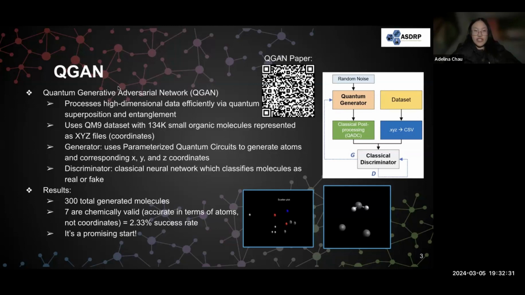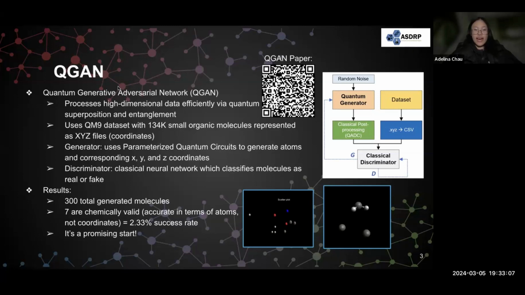Within the quantum generative adversarial network, there were two parts. The generator used parametrized quantum circuits to generate atoms and corresponding X, Y, Z coordinates, while our discriminator was a plain classical neural network which classifies molecules as real or fake. One quick note: the reason we decided to keep our discriminator purely classical was because the task of binary classification is already highly optimized in classical computing, and unlike the generator, which requires a lot of heavy computational usage, we simply didn't see a need to utilize quantum computing for our discriminator.